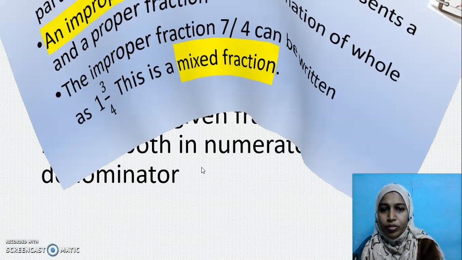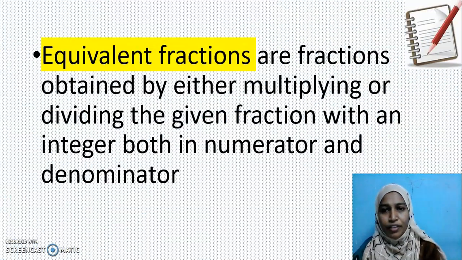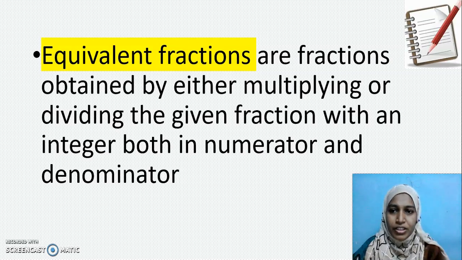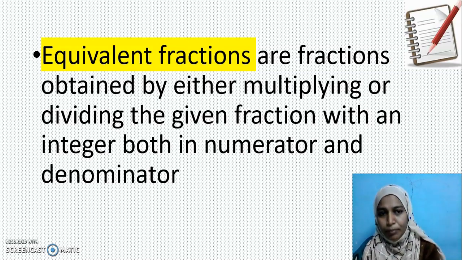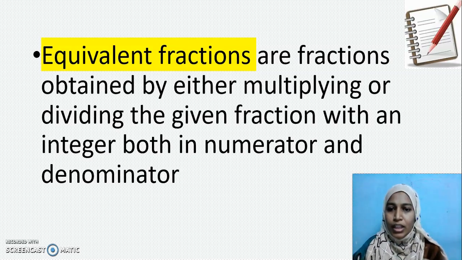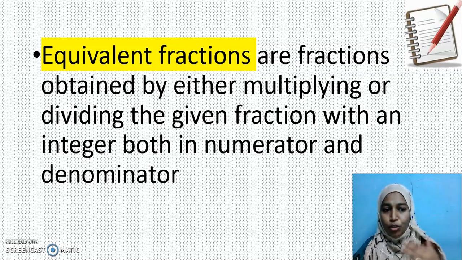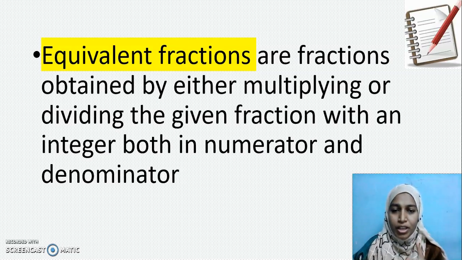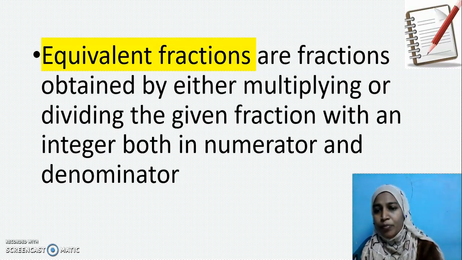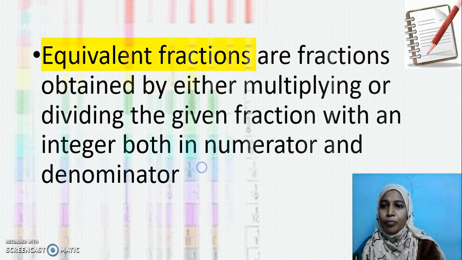Now we are going to talk about equivalent fractions. How do we get equivalent fractions? We know proper fraction, improper fraction, mixed fraction. Equivalent fraction is got by either multiplying or dividing the given fraction with an integer, both in the numerator as well as denominator. We cannot add and subtract both in numerator and denominator. Keep that point in mind, my dear children. You should either multiply or divide alone. No addition and subtraction can be done to get an equivalent fraction. Is it clear?